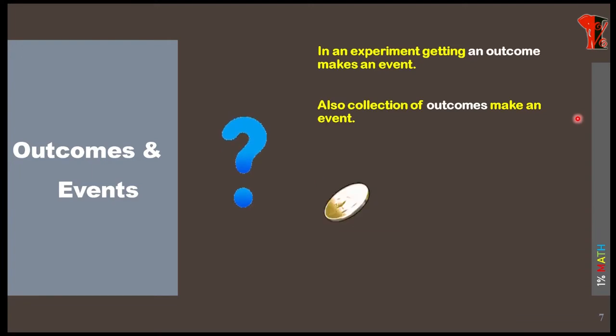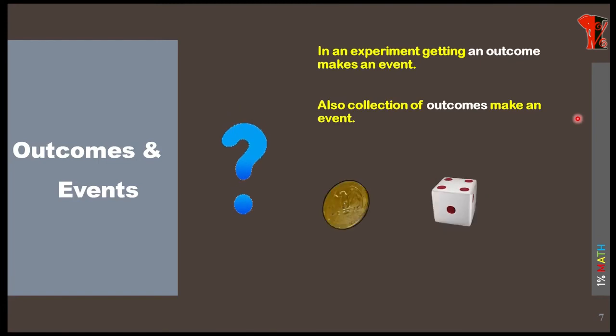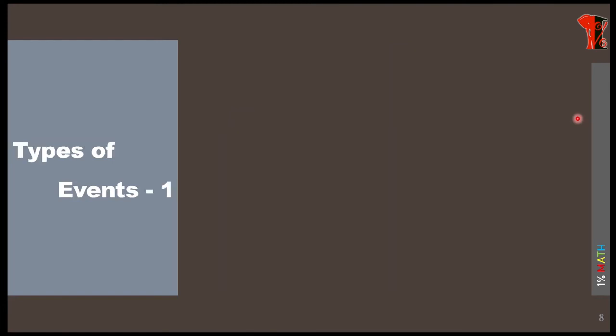Toss a coin, we will get head and tail. These head and tail are called outcomes, and we can call head an event, tail an event, and also head and tail together an event. So when you roll a die, as I told you before, it is the same thing, correct? Let us go to the next concept.